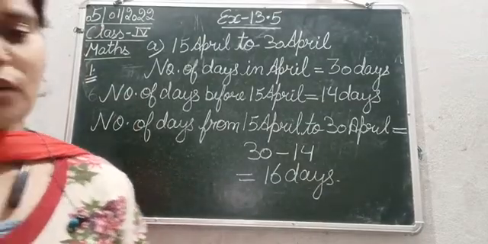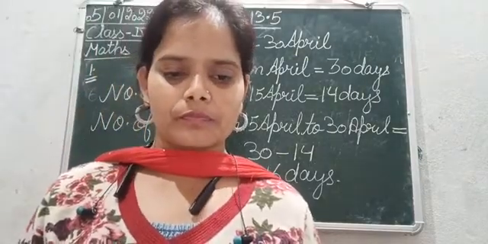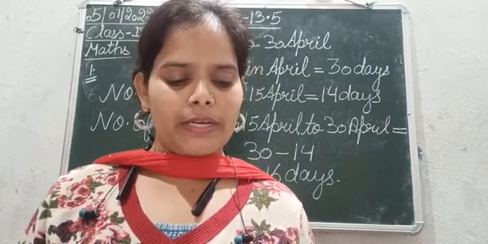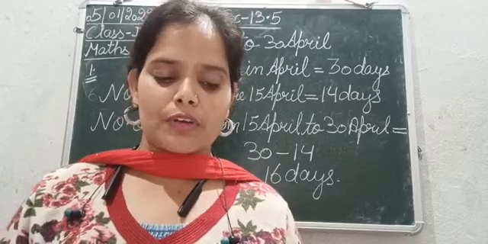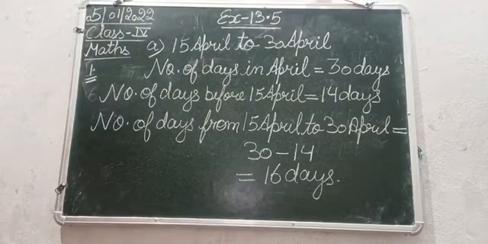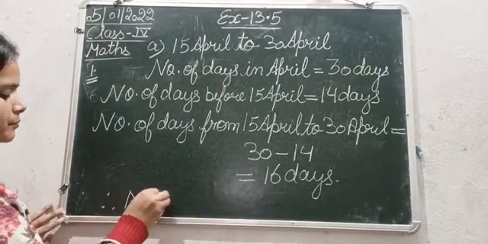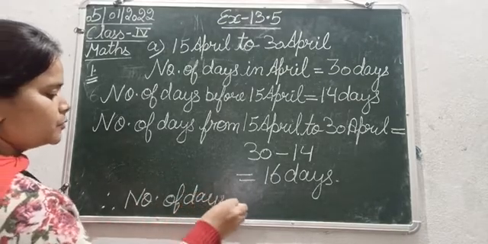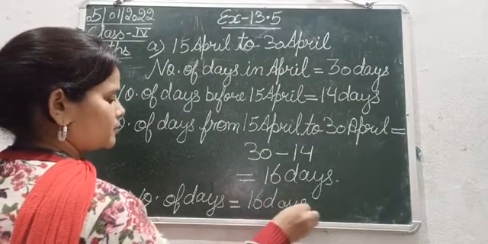Now the question was how many days from 15th April to 30th. Therefore there are 16 days from 15th April to 30th April. Total number of days is 30.